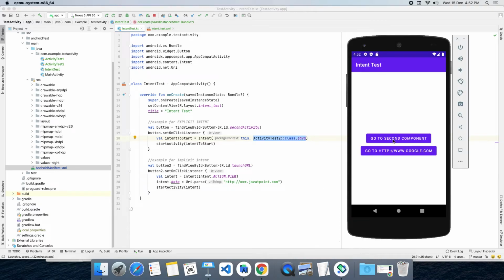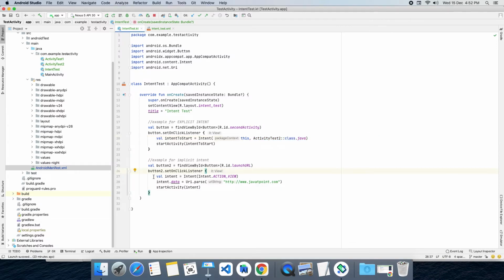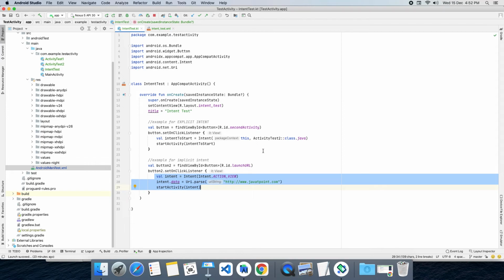Let's see. I'm clicking on go to second component. It is going to Activity2. We clearly know we are going to start Activity2. This is the best example for explicit intent. So what is implicit intent? For implicit intent, we don't have a component name, but instead we have action and data.